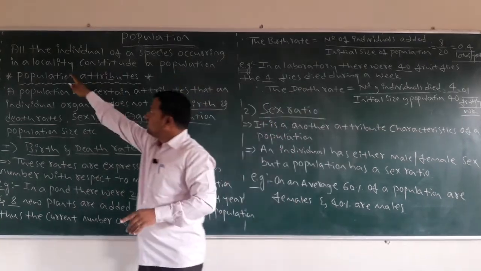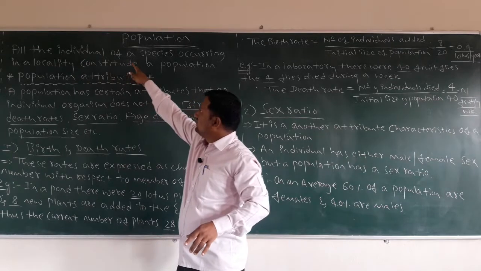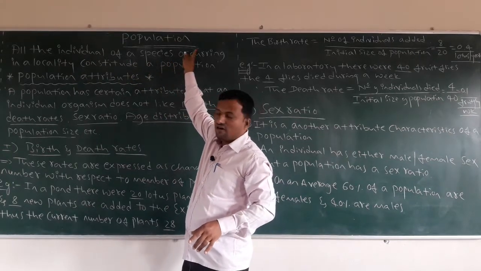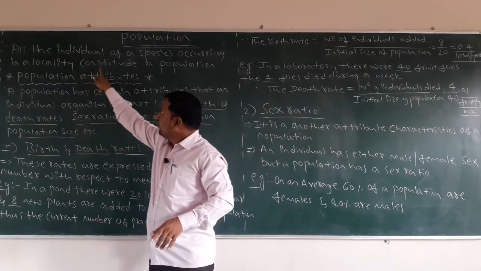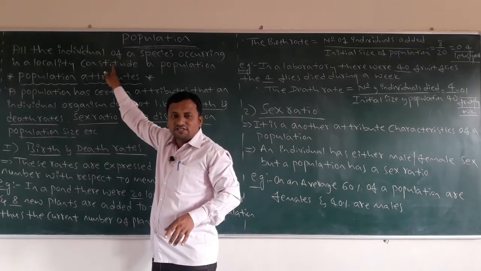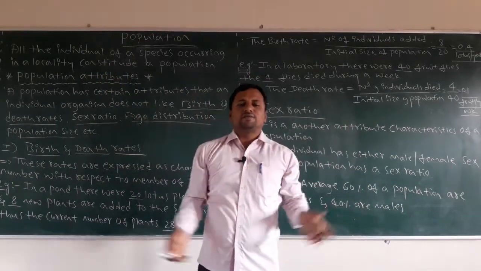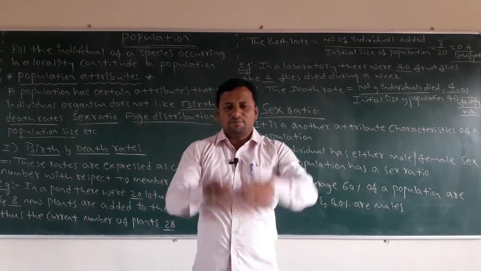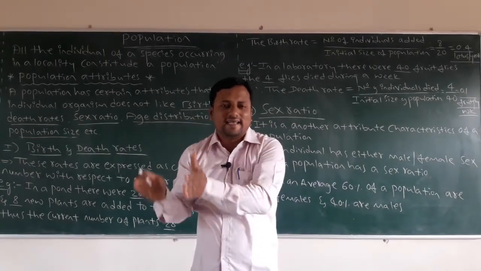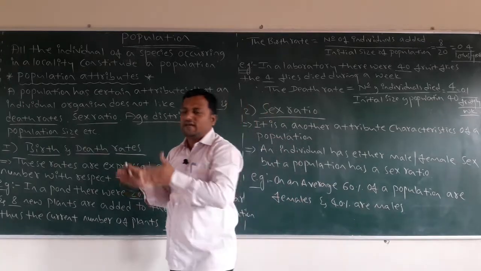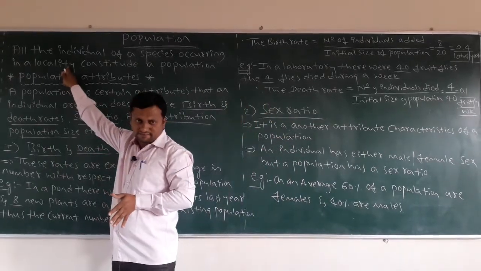All the individuals of a species occurring in a locality constitute a population. All the individuals of a species present in a particular area, and that particular area we call a locality.